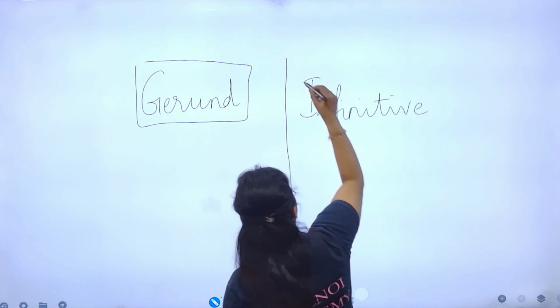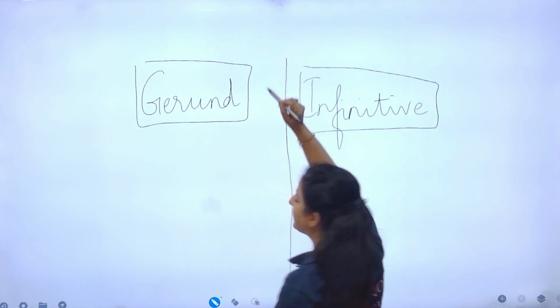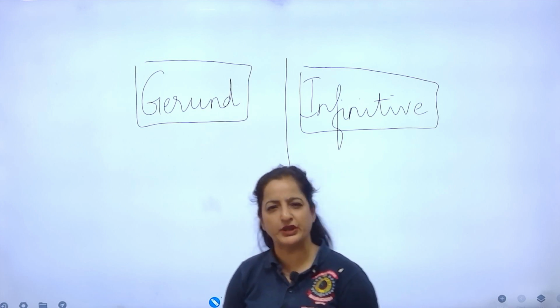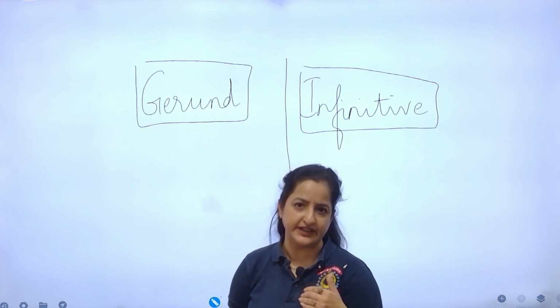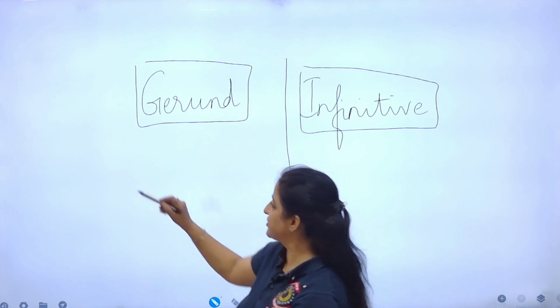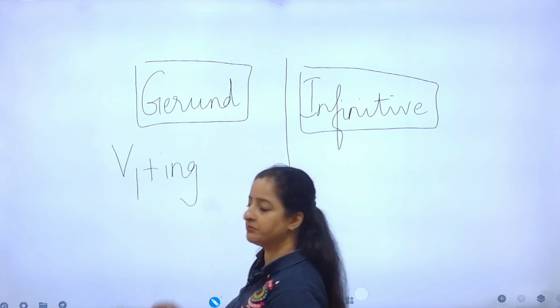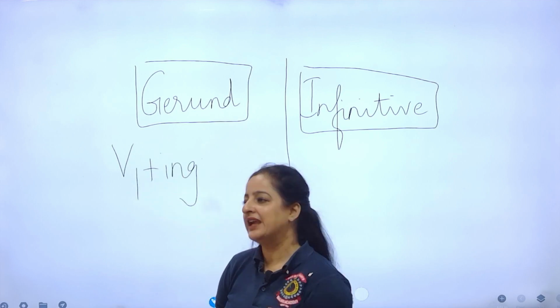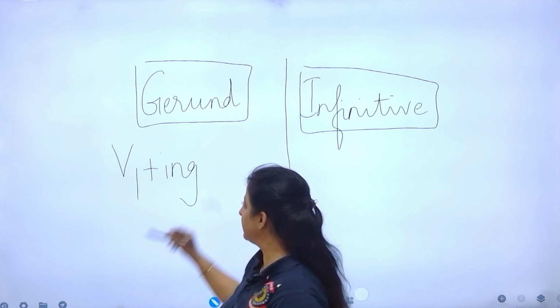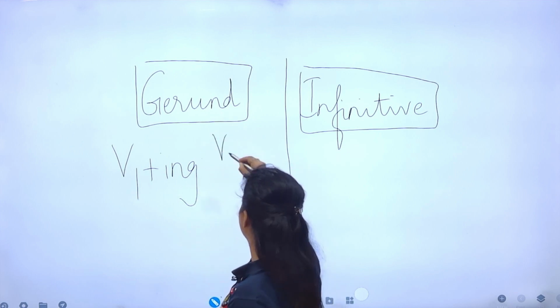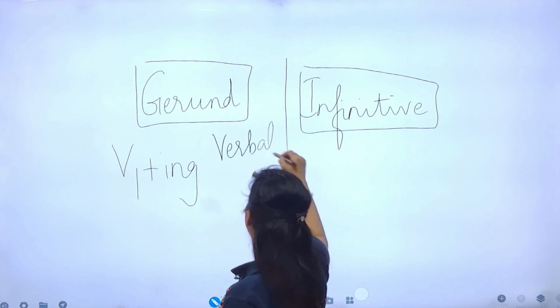You see, it is not that simple. Like we just did the Ivan cap image and you feel you'll be good with it. No, there are a lot of details actually. So what is a gerund? It will look like a V1 plus ing, but it's not a verb. It is a noun. A short definition could be: a gerund is a verbal noun.